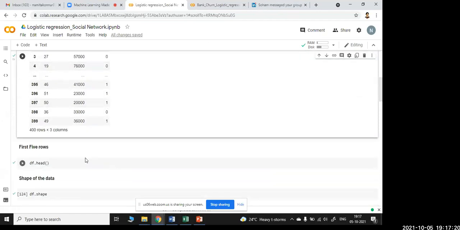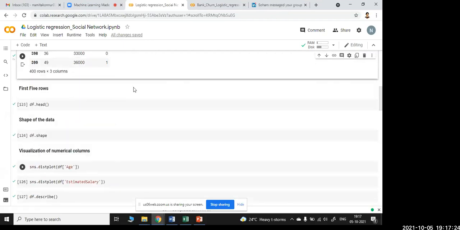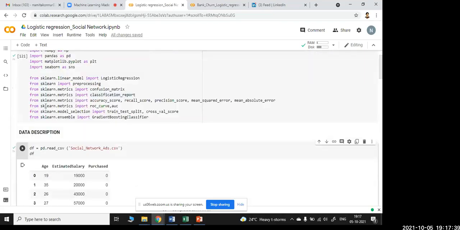So to check whether my data is correct or not, I just run the first 5 rows. You may ask why only the first 5 rows. You can see the bottom rows using tail and the top rows using head. So here df.head, because I have used the variable df and the data is stored in that variable.